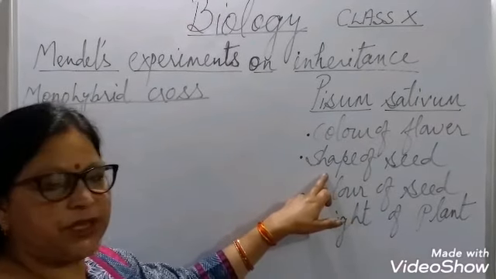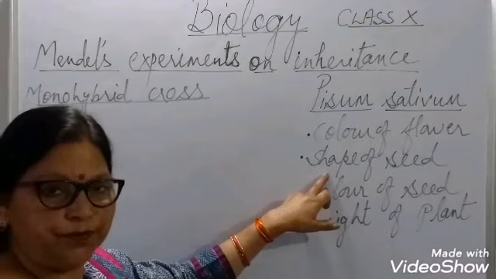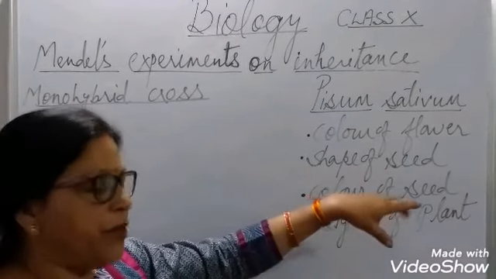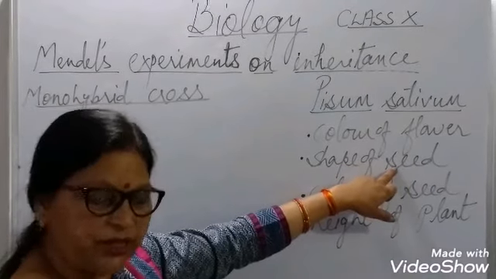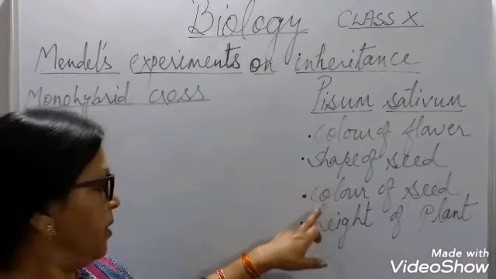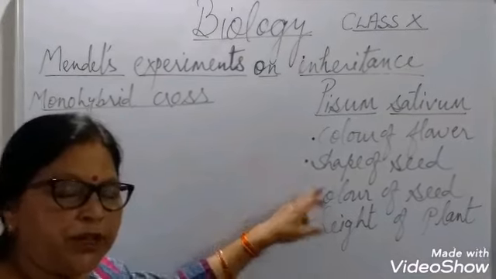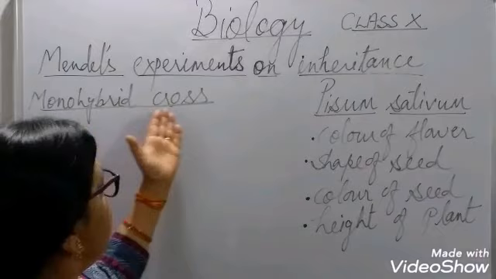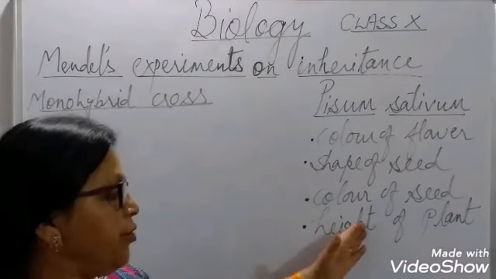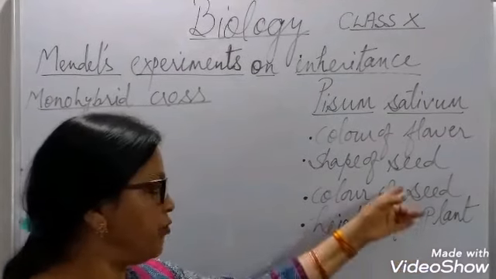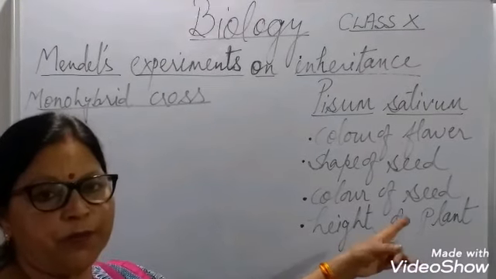Same way, shape of the seed was round or wrinkled. So wrinkled and round are 2 alternative forms, that means traits of the same character, shape of the seed. Color of the seed, green or yellow. Yellow was dominant. Dominant and recessive I will also explain with the help of monohybrid cross. Height of a plant, tall or short, 2 alternative forms, that means traits of the same character, height of plant.